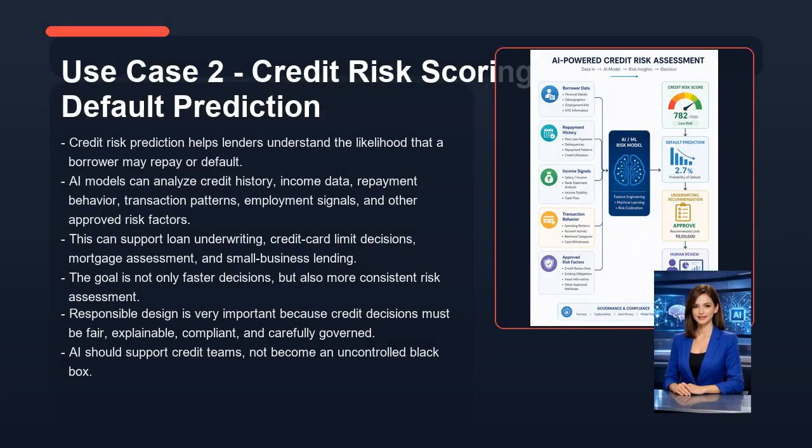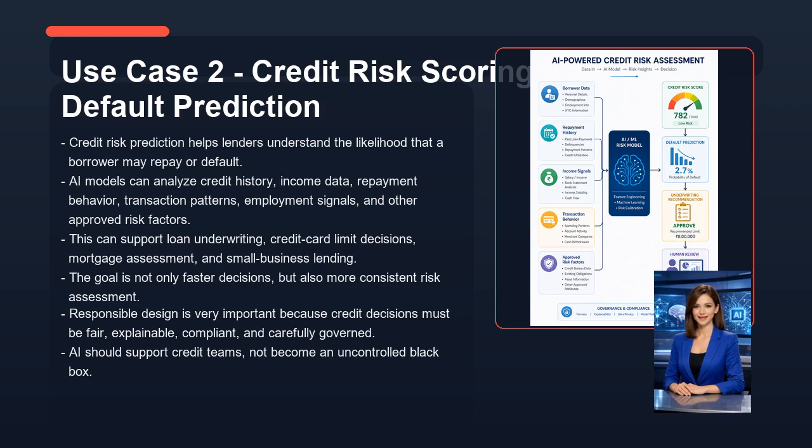Now let's look at use case 2, credit risk scoring and loan default prediction. Credit risk prediction helps lenders understand the likelihood that a borrower may repay or default. AI models can analyze credit history, income data, repayment behavior, transaction patterns, employment signals, and other approved risk factors. This can support loan underwriting, credit card limit decisions, mortgage assessment, and small business lending.